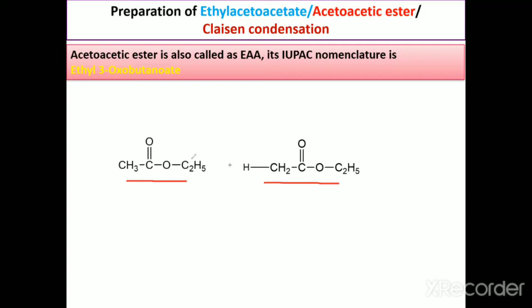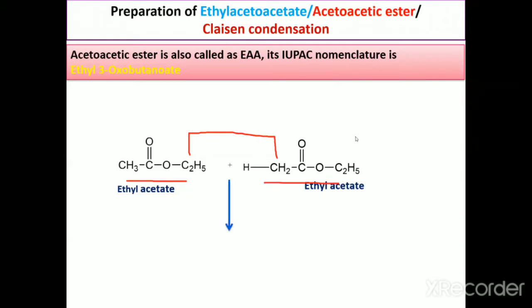So when two molecules of ethyl acetate condense with each other, or undergo self condensation in the presence of a strong base, that is sodium ethoxide, and then acidification with a mineral acid, it gives the ethyl acetoacetate.